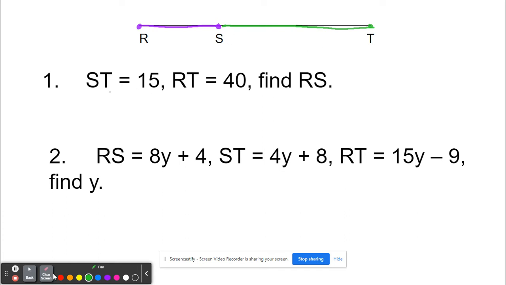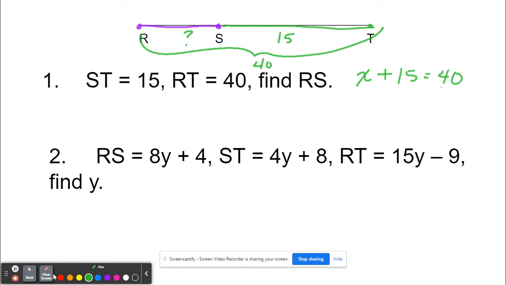All right, so let's look at number 1. I have ST is 15. So this segment up here is 15. And then RT, so this time they didn't give me RS. They're telling me this whole thing right here is 40. I want to find this segment. Now, most of you will just do this in your head or your calculator, and I'm fine with that. However, I'm going to go ahead and write down what the rule is or why this is true or what we would do algebraically. I don't necessarily expect you to do that, but I'm going to show it to you so you understand what the thinking is here. So since this is an unknown, we don't know what RS is, we're going to call that X. So I have X plus 15 equals 40.